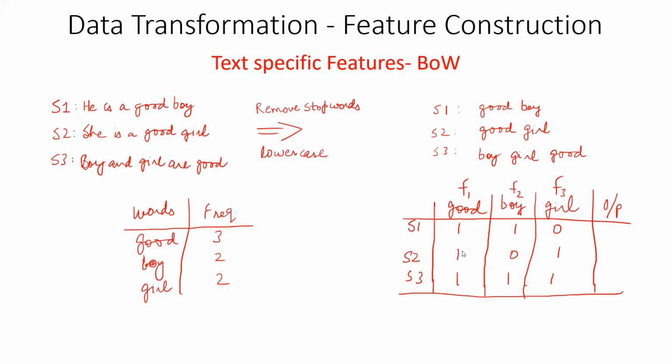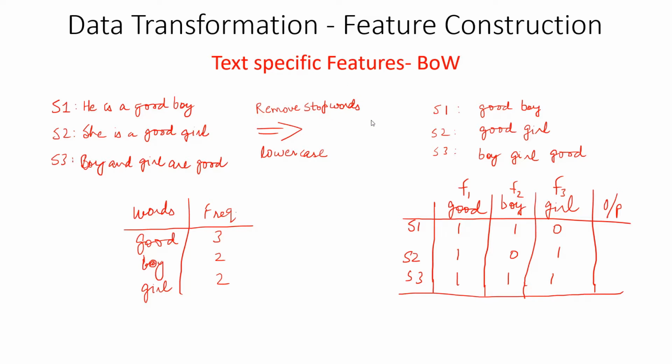Generally, when we have multiple sentences, you can see here S1, S2, S3 are three sentences: he is a good boy, she is a good girl, boy and girl are good. These are the three sentences, okay? And we have to implement bag of words on this. So we have to first remove the stop words. We can do the lower casing, right? Lower casing can also be done easily. So practically we will remove the stop words and get the work done, but lowercase can also be handled.